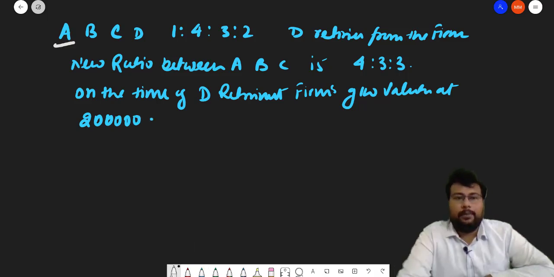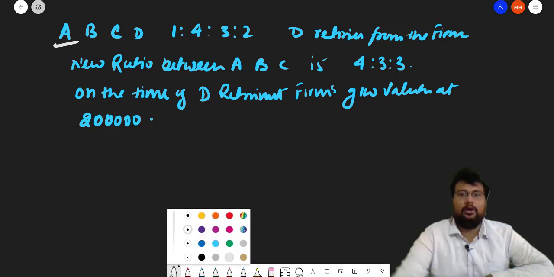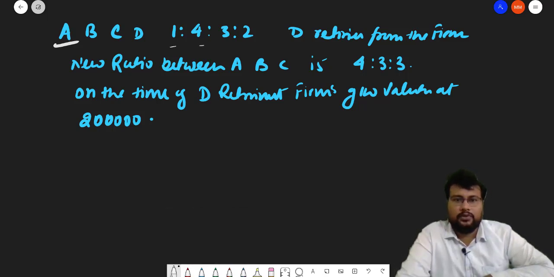So A, B, C, D are partners, and they have the ratio of 1:4:3:2. D retired from the firm, and the new ratio between A, B, C is 4:3:3. At the time of D's retirement, the firm's goodwill is valued at 2 lakh rupees.